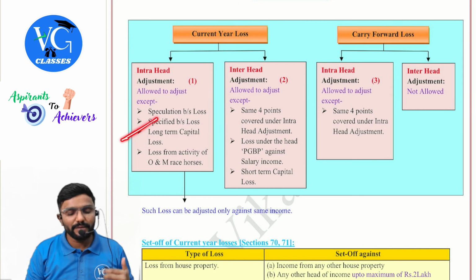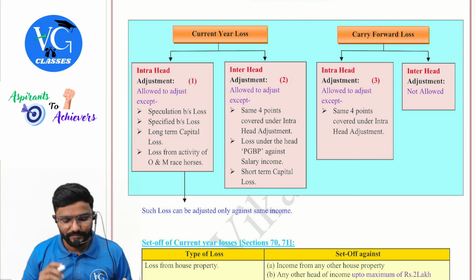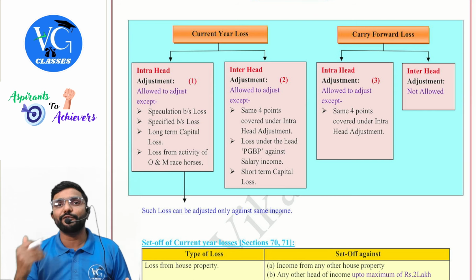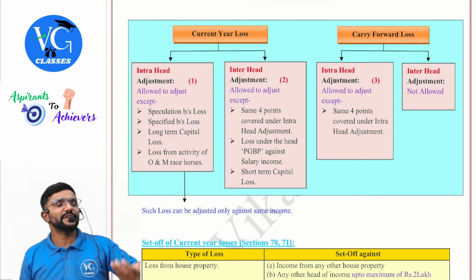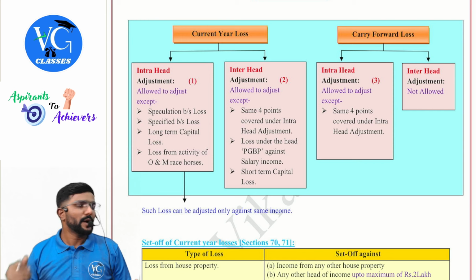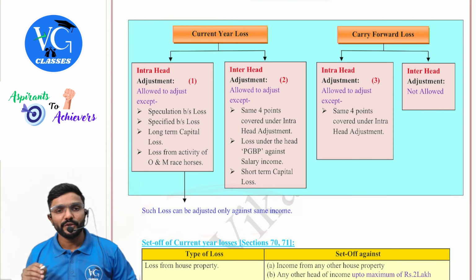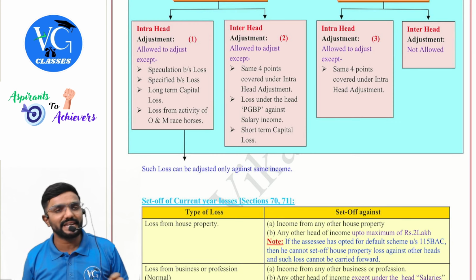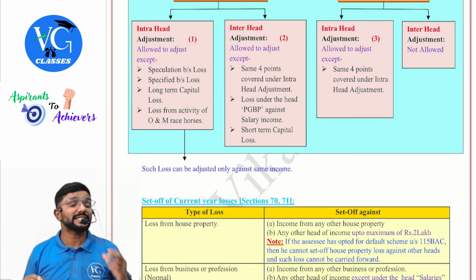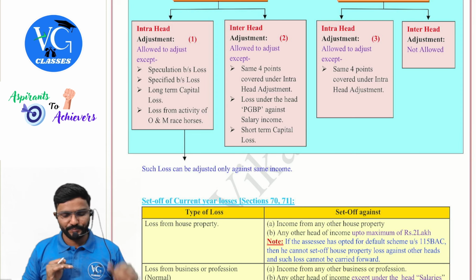Then long-term loss can be adjusted only against long-term gain, not even against short-term gain. Then loss from the activity of owning and maintaining race horses. If you have income under this, it is taxable under the head other sources. But if you have loss, you can adjust it only against the same income, guys. If you observe, I have given one arrow mark there and told that such loss can be adjusted only against the same income.